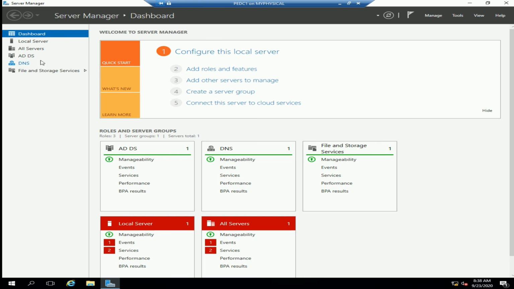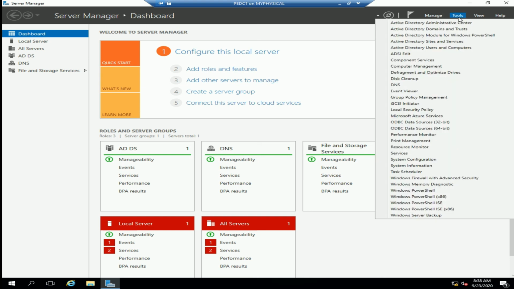We also have File and Storage Services, and so now this server is an Active Directory or domain server. Then you can see Tools, the Active Directory Administrative Center, the Trusts, the Users and Computers.